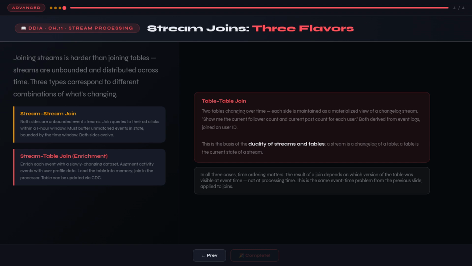The stream-table join is also called an enrichment join. One side is a stream, the other side is a database table, specifically, a local copy of the table that the stream processor maintains. As each event in the stream arrives, it's enriched with data from the table copy. For example, enriching each web request event with user profile information by joining on user ID.